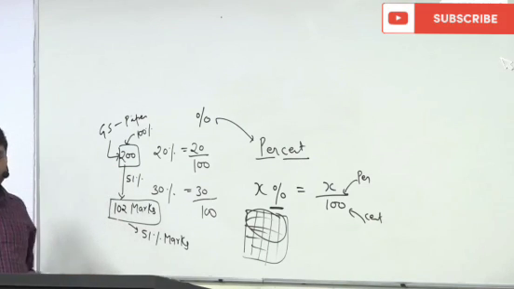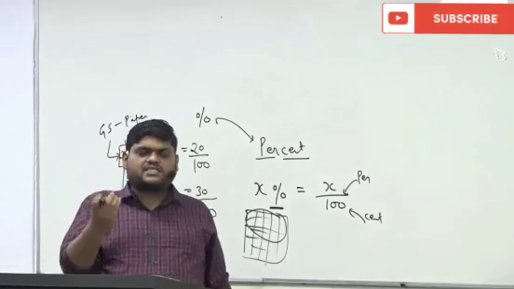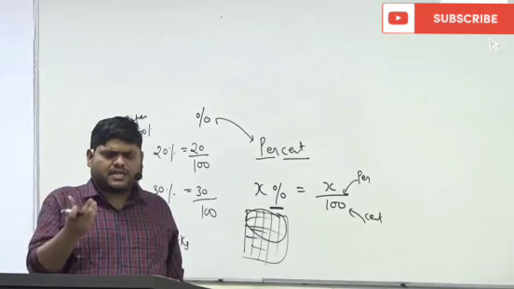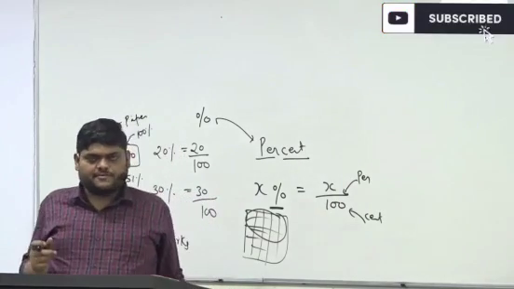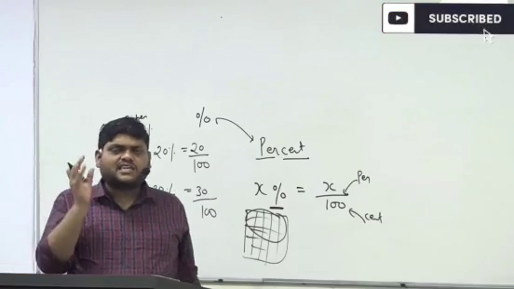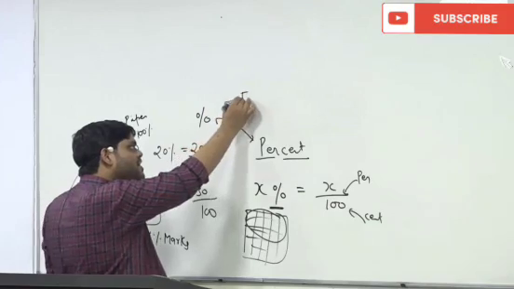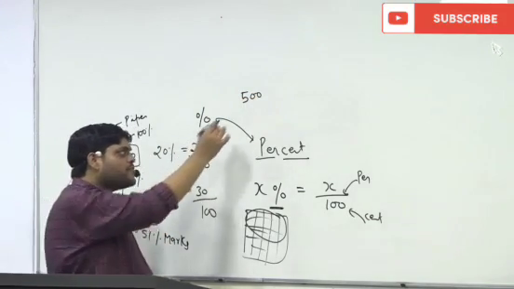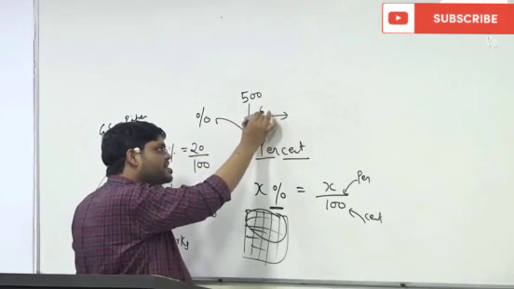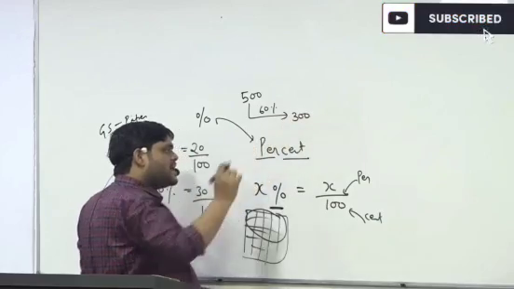If I ask you how much you scored in class 12th, suppose the student says 60%, not 30%, because with 30% he would fail. So what is the meaning of this? Suppose class 12th total marks is 500. Out of 500, a student scores 60% marks, that means 300 marks.